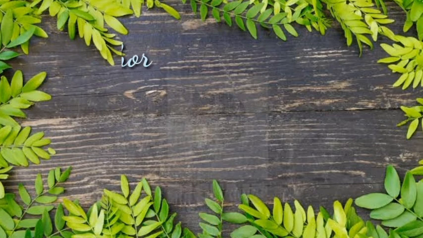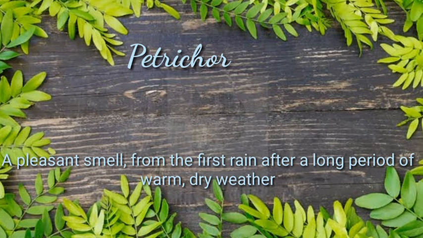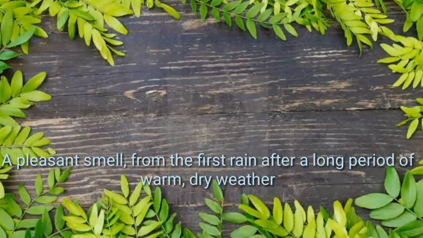So petrichor is a word you can use to express that kind of pleasant smell from the first rain after a long period of warm weather. So in the summer season, after the months of May and June, we are aggressively waiting for rain, because it's been a very warm period, very warm weather. So now we want to get some cold weather, some pleasant weather.